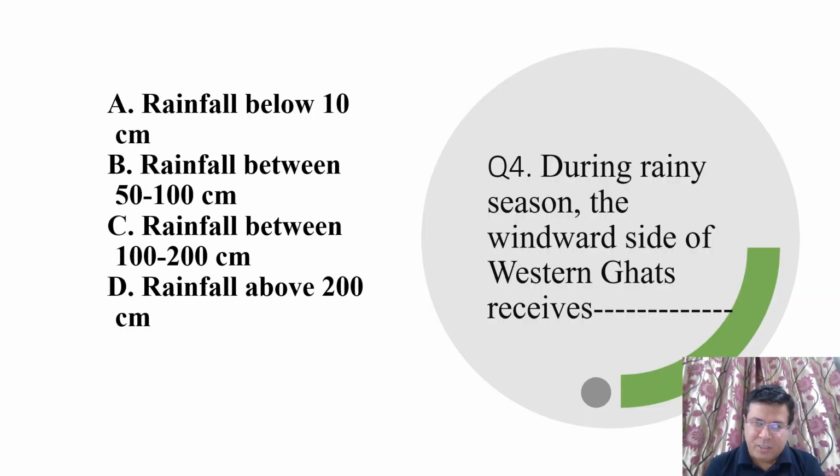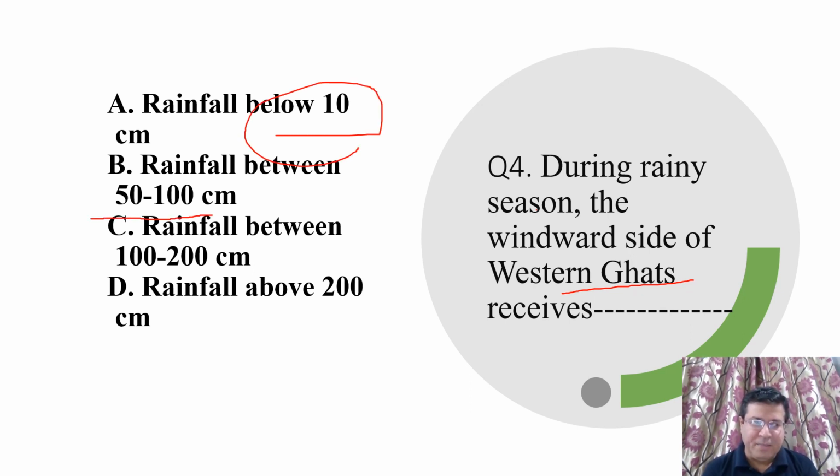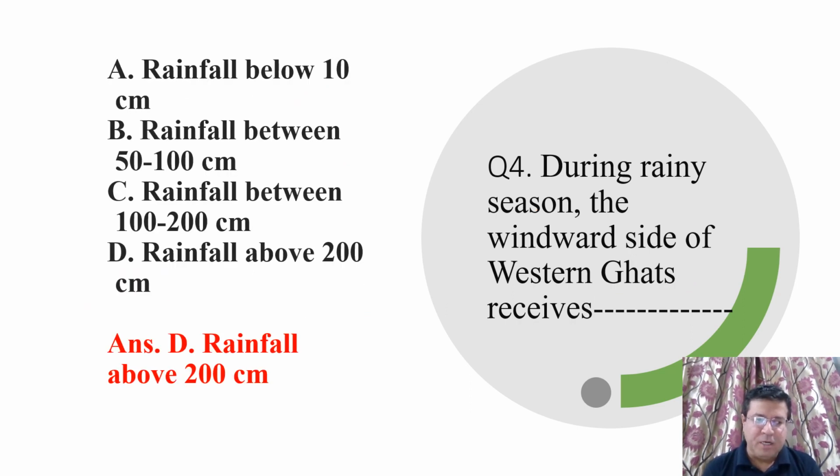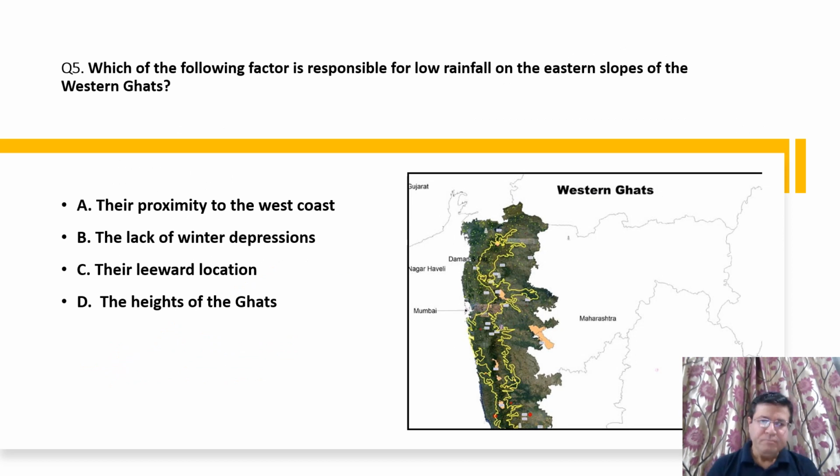During rainy season, the windward side of Western Ghats receives, so four options are there: A, rainfall below 10 centimeter; B, rainfall between 50 to 100 centimeter; C option, 100 to 200 centimeter; D option, rainfall above 200 centimeter. The windward side of Western Ghats receives very high rainfall, which is about 200 centimeter. That is why D option is our right answer, about 200 centimeter rainfall. Okay, now see the next question.